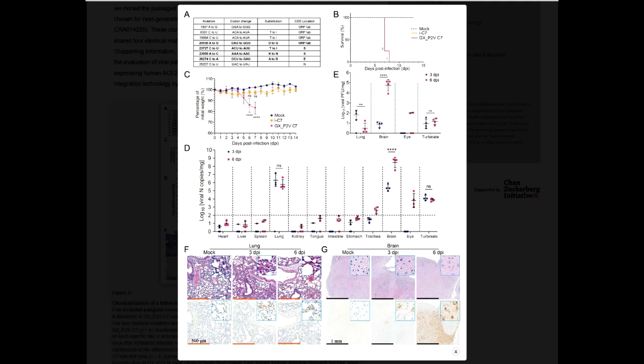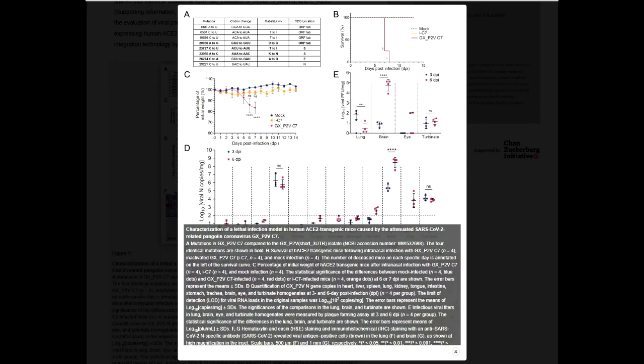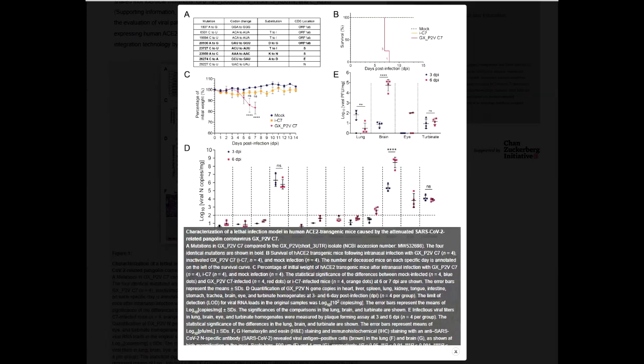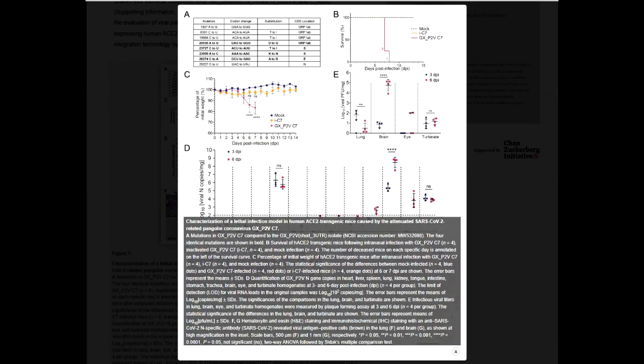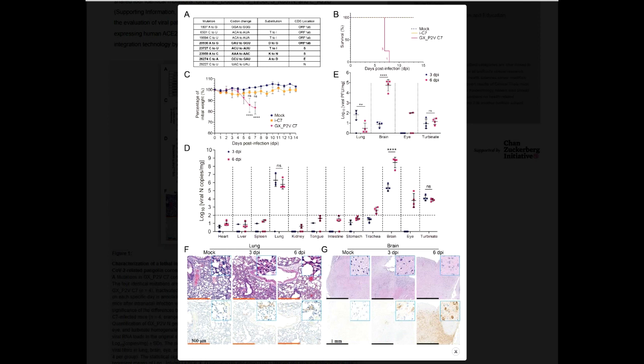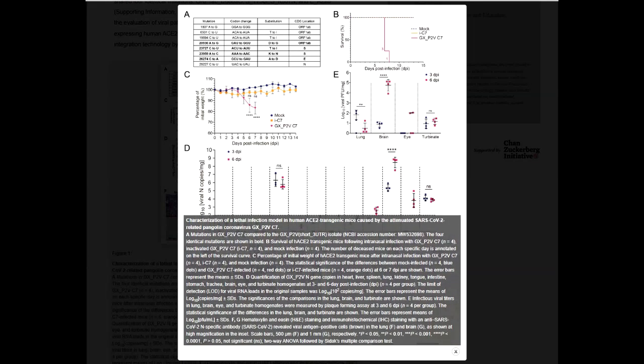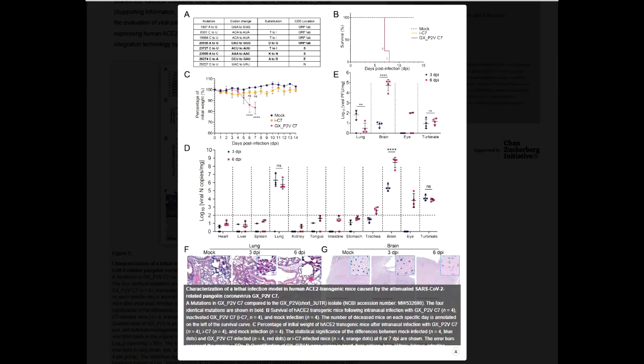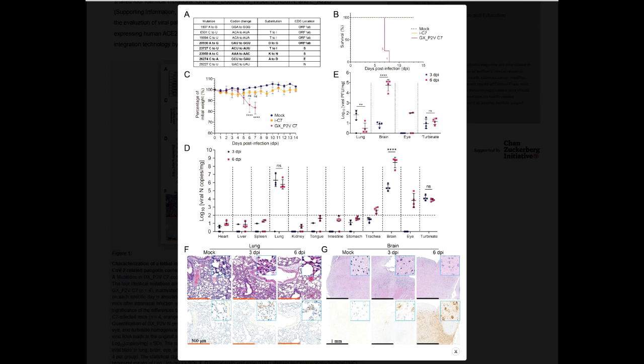And in that case, they looked at how the coronavirus can enter the mouse body. Please look at figure D. The y-axis means the copy number of the virus, meaning the amount of virus, and the x-axis means each organ, from the left side: heart, liver, spleen, lung, and so on. Please focus on the lung and the brain. The copy number of virus is much higher than in other organs.